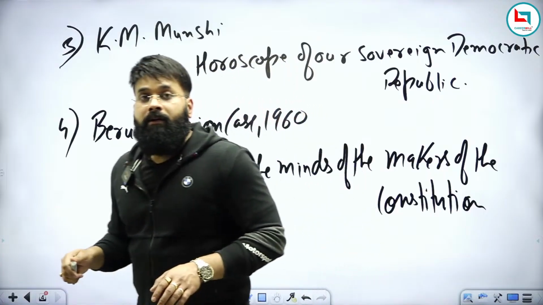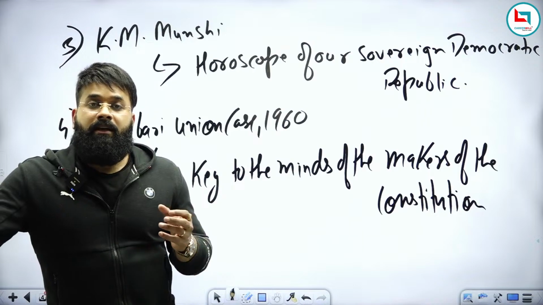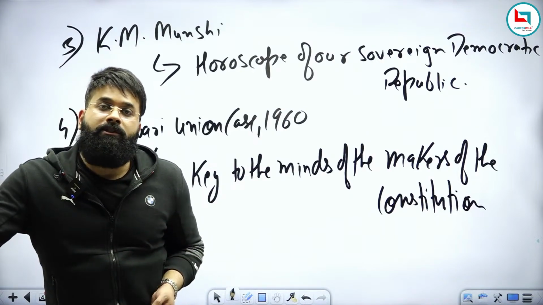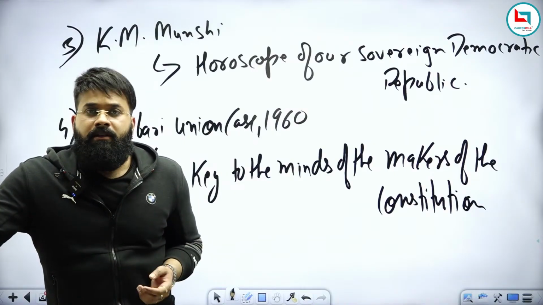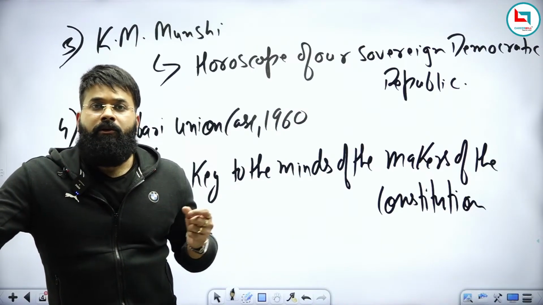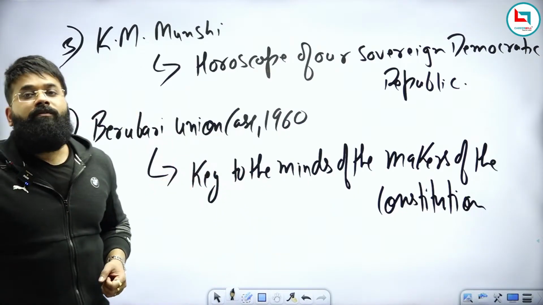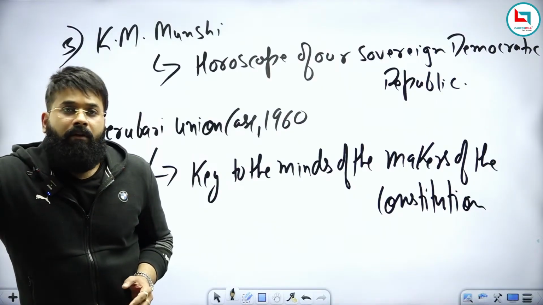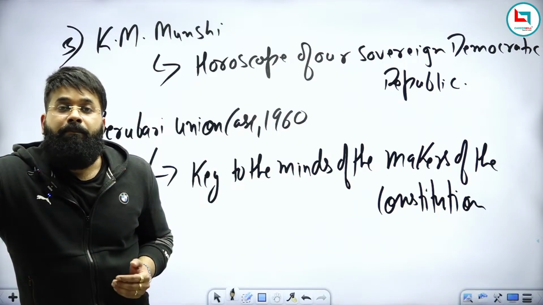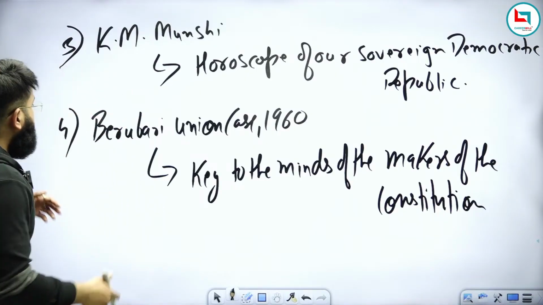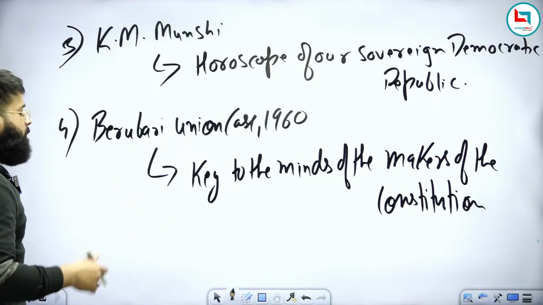Now, this is very important, and many times it has been asked in the examination which among the following is a key to open the minds of the makers of the Constitution? And the answer is the preamble. One more question. In which case did the Supreme Court say that the preamble is a key to the minds of the makers of the Constitution? And again, the answer is the Berubari Union case of 1960. We will deal with this case in a separate chapter, that is Part 1 of the Constitution. Under Article 3, we will be discussing the Berubari Union case. So in the Berubari Union case, the Supreme Court said that the preamble is a key to open the minds of the makers of the Constitution.